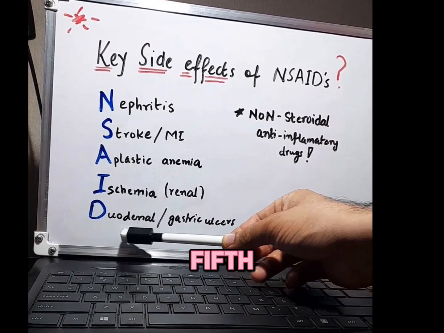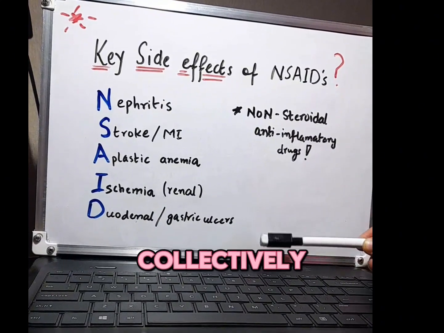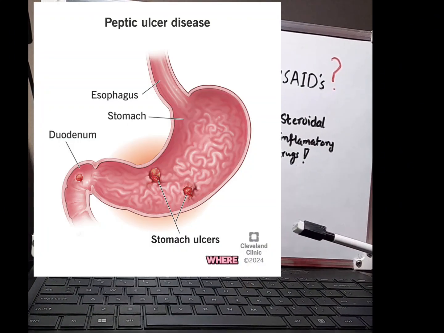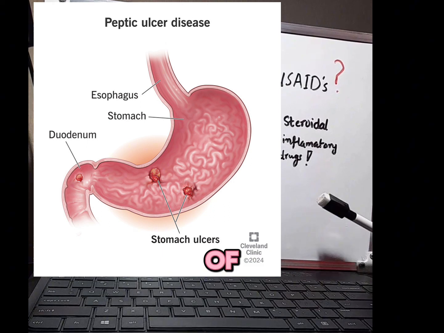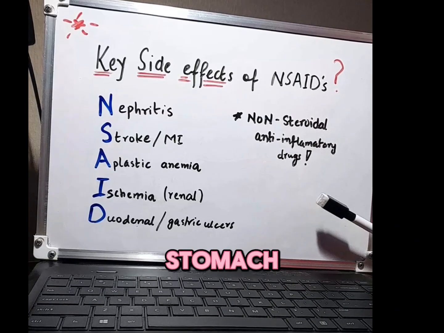And the fifth one is duodenal and gastric ulcer, collectively known as peptic ulcers, where the mucosa of the duodenum and stomach is disturbed.